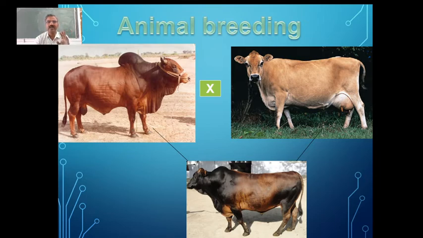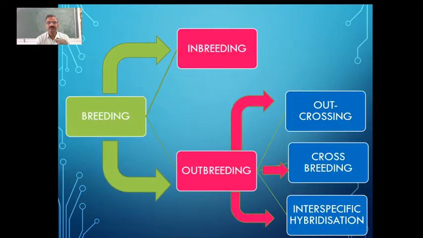This animal breeding, we'll try to understand in detail, what exactly is being done in this, and also what are the different types of animal breeding. So in animal breeding we are having two types. One is called inbreeding and the second one is called outbreeding.